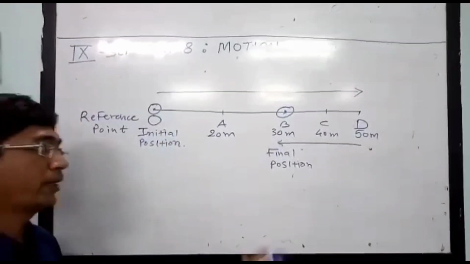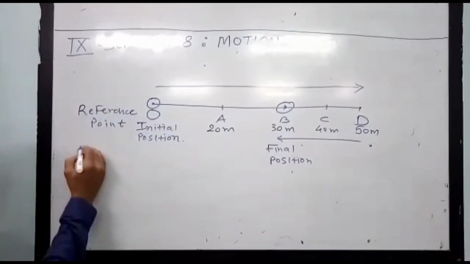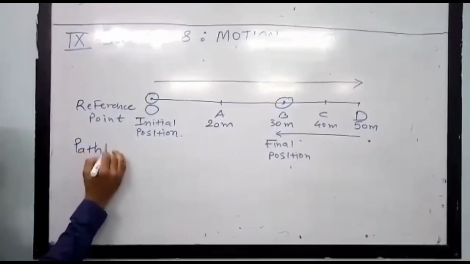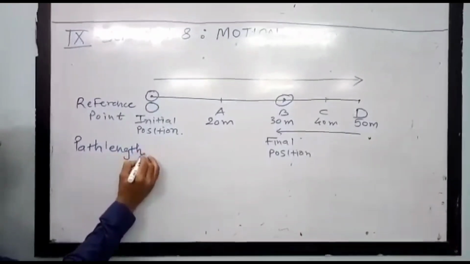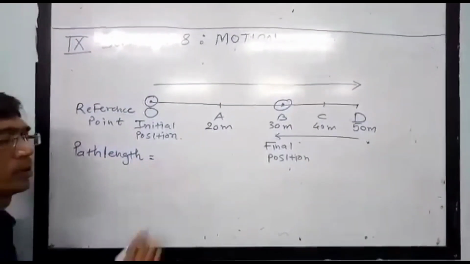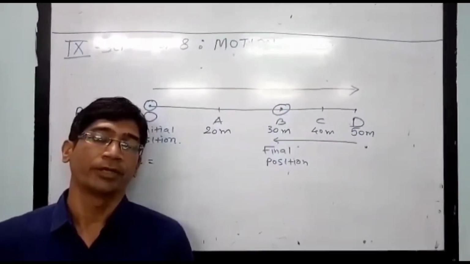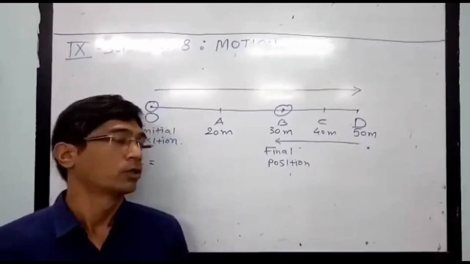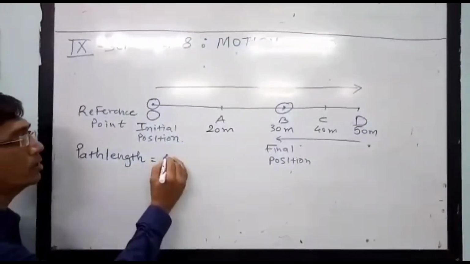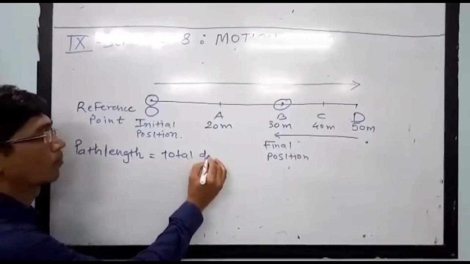First of all we take the path length. What is the path length? Path length is the total distance covered by the object in the given time interval.